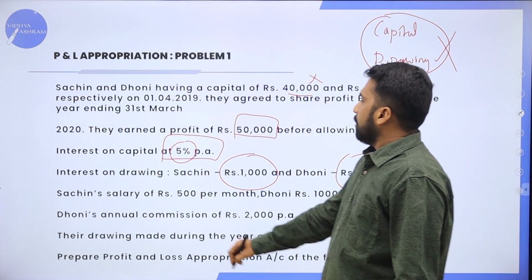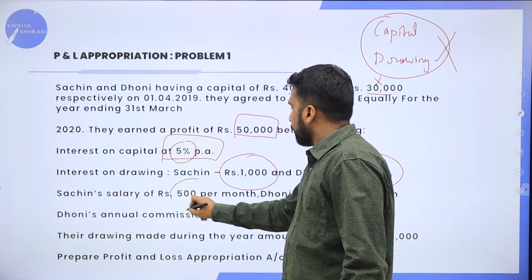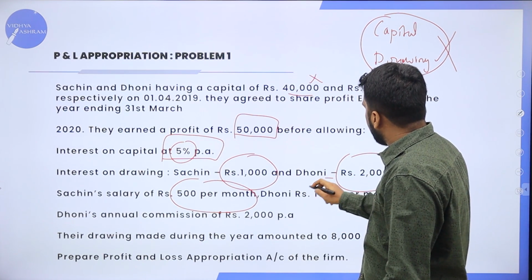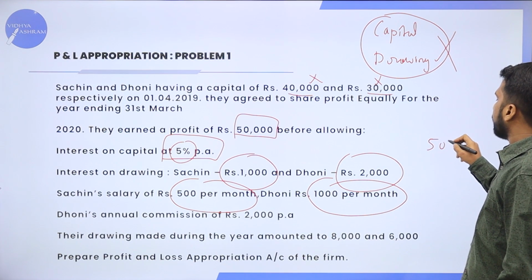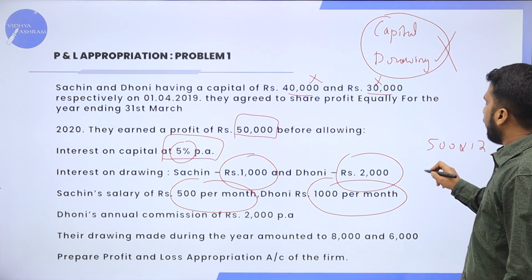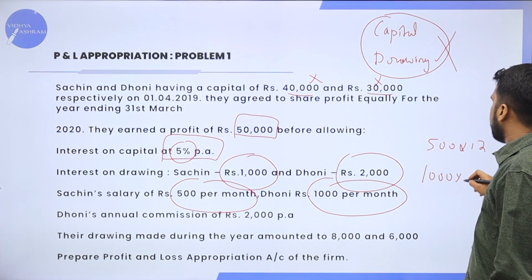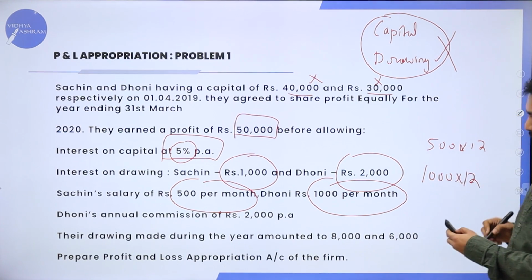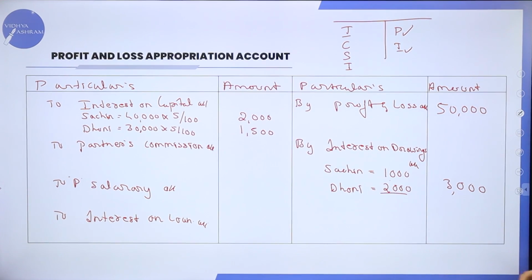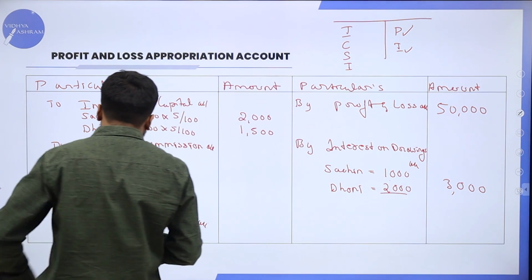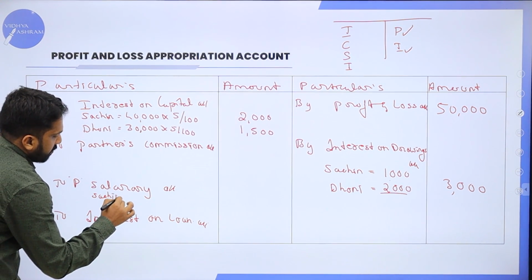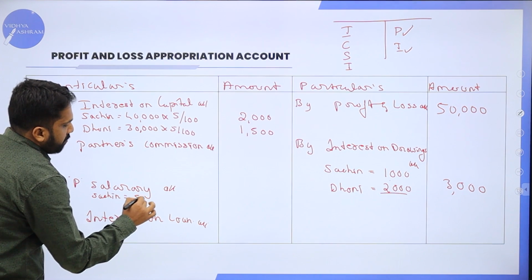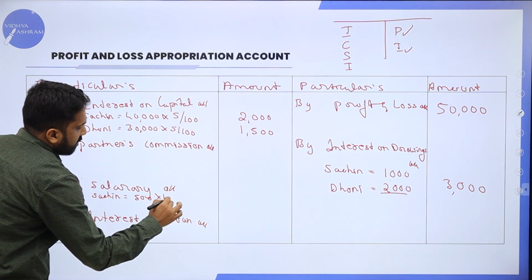Now, again we'll go back to the problem. In this, Sachin's salary is 500 per month. Dhoni it is 1,000 per month. It must be 500 into 12 and 1,000 multiplied with 12. Now, salary, first person Sachin, it is 500 multiplied with 12.